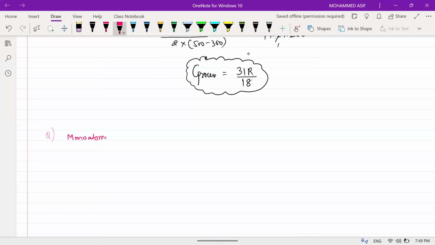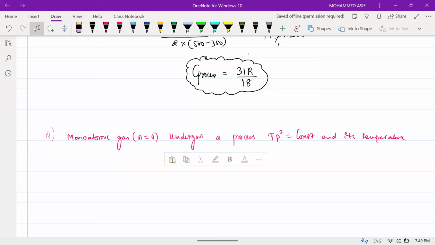Monoatomic gas, again number of moles is equal to 4, undergoes a process T square P equals constant, and its temperature varies from 200 Kelvin to 400 Kelvin.